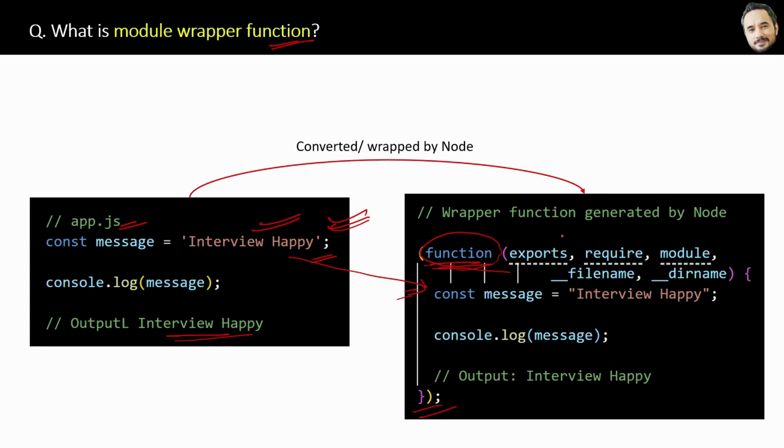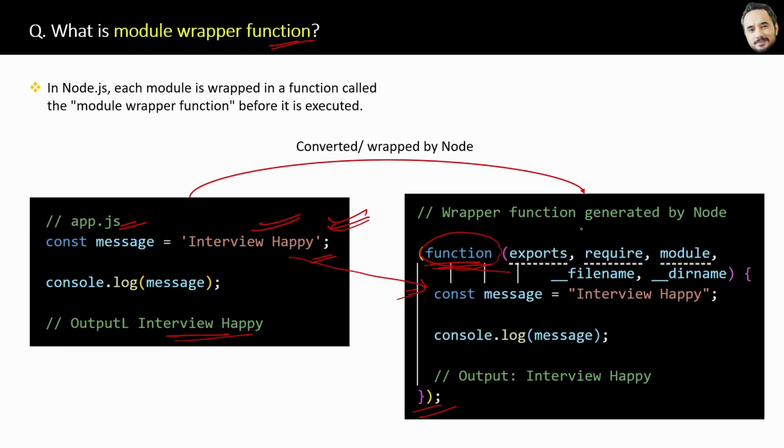So why do you not need to write this? The purpose is basically to make things simpler and shorter for the developers. So that's the answer, and the simplest and easiest definition is here. In Node.js, each module is wrapped in a function, which we call the module wrapper function, before it is executed, right?